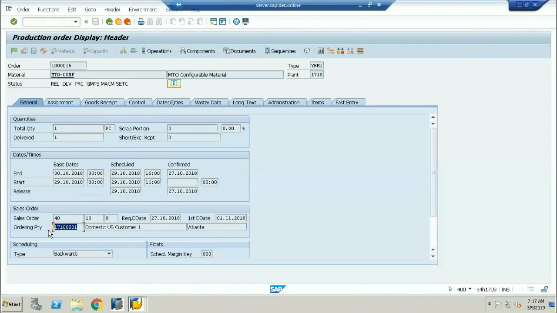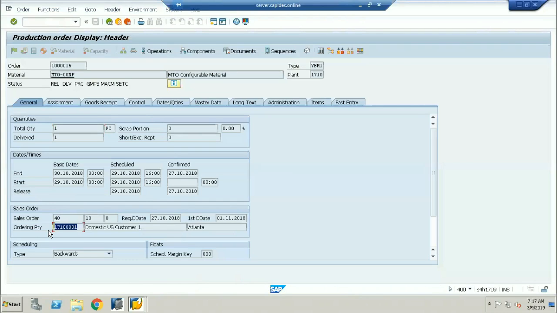So delivered is nothing but when the sales people, against the sales order, run the VL01N, which is called the delivery of the goods, at that time the cost of goods sold account will come into the picture.